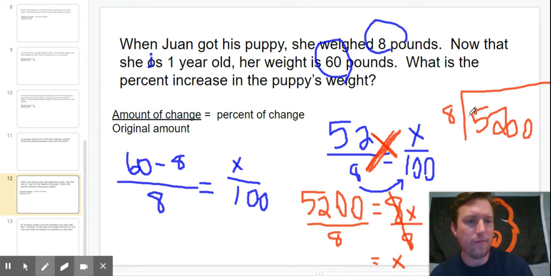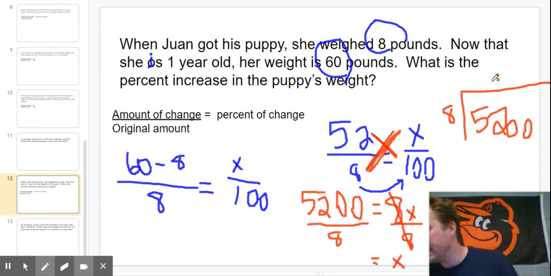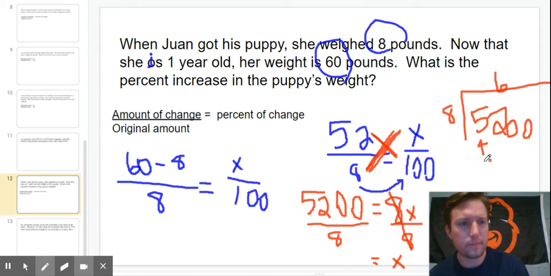So 8 can't go into 5, but 8 can go into 52. 8 can go into 52 6 times. So I have 6 times 8 is 48. I subtract those out. It's a 4. Then we have to turn that into 12, and that becomes 8 into 12, which gives me 4.